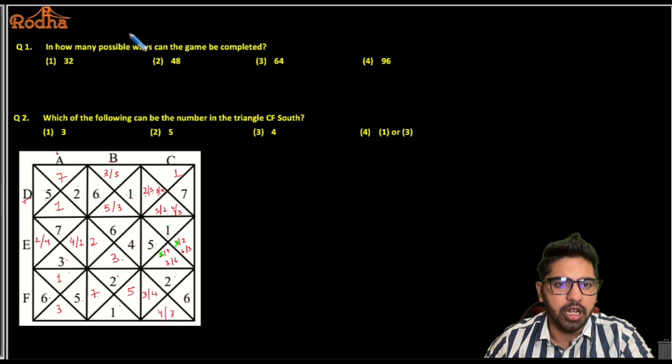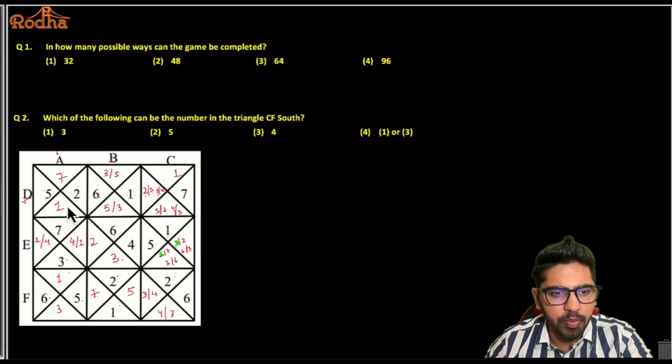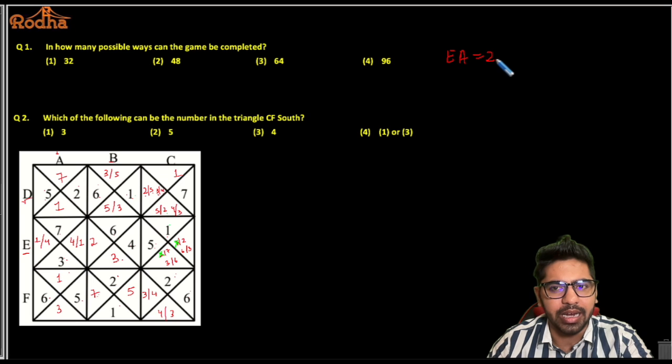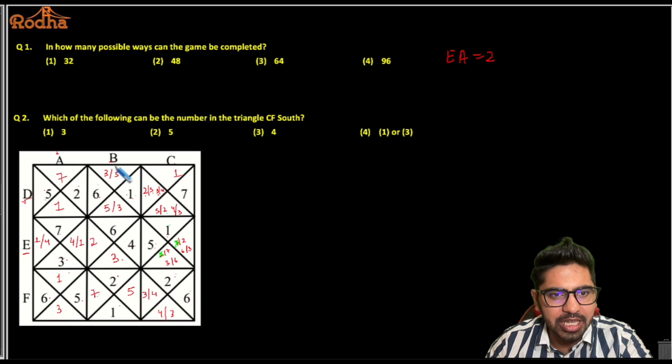The first question, in how many possible ways can the game be completed? Alright, so in how many possible ways can the game be completed? Let's see. So where are the possibilities? Can I say EA? Okay, question number 1, right? So EA has got 2 possibilities here, right? I'm just gonna write the squares where there are multiple possibilities, right? FA has only one case. DB has got again 2 possibilities here. So DB has couple of possibilities, right?